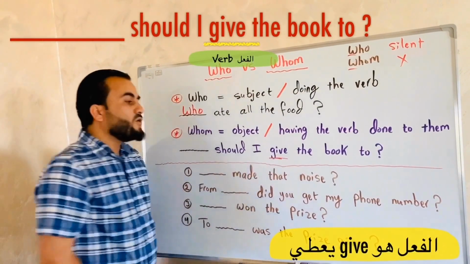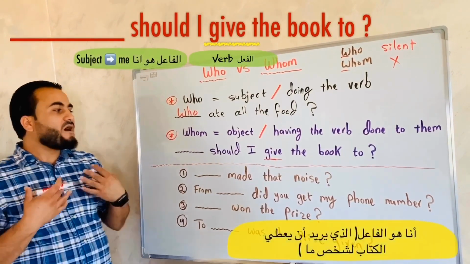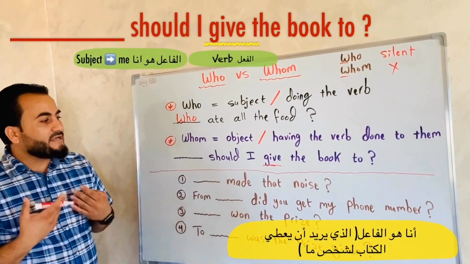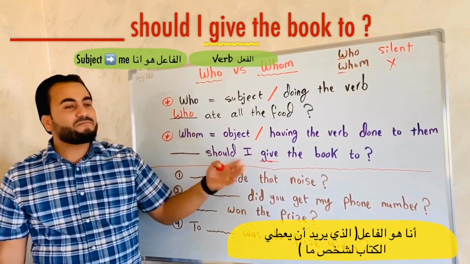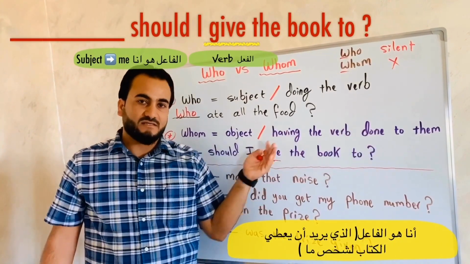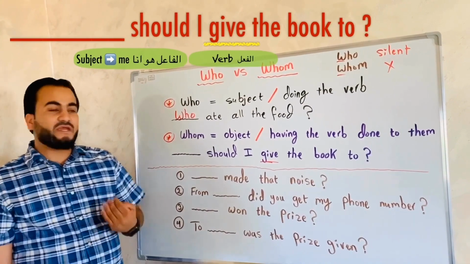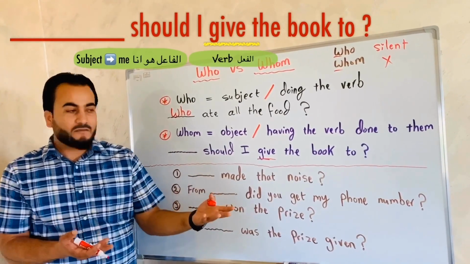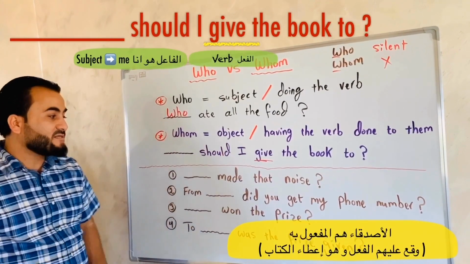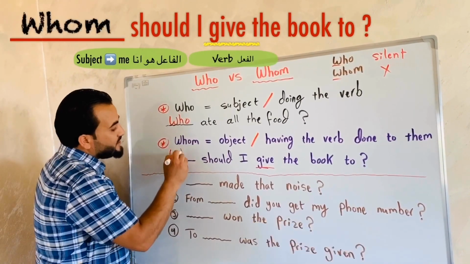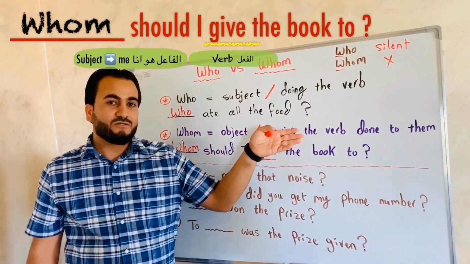Okay, who is doing the giving? It's me. So I am the subject here, and the person who's having the verb done to them is my friends, as I mentioned in the example. Okay, so my friends have been given something and they are the object. So the answer here is whom. Whom should I give the book to?